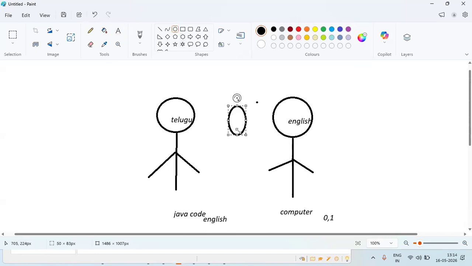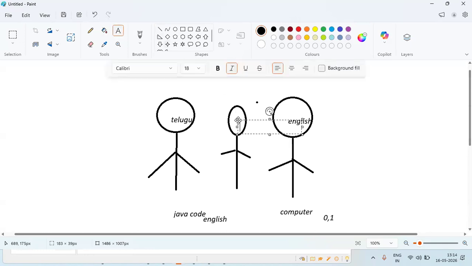Who is that third person? The third person will take care of this. This is the third person, and this is the JVM, the translator. Assume this is person one, this is person two, and this is the third person.